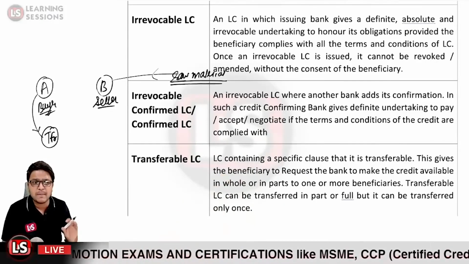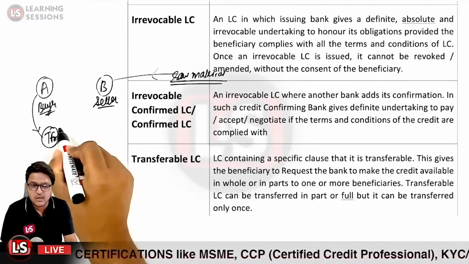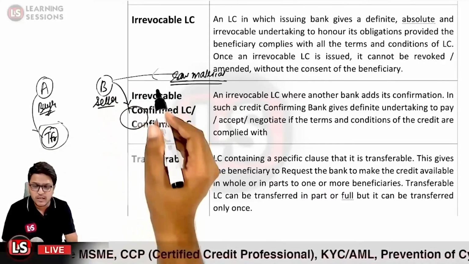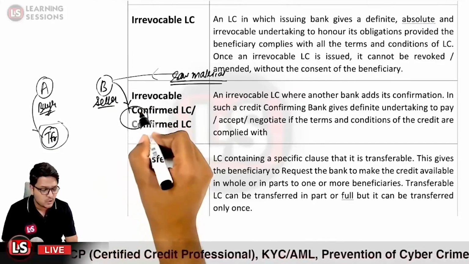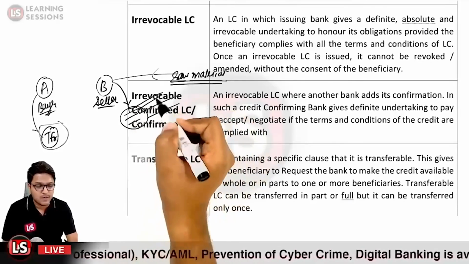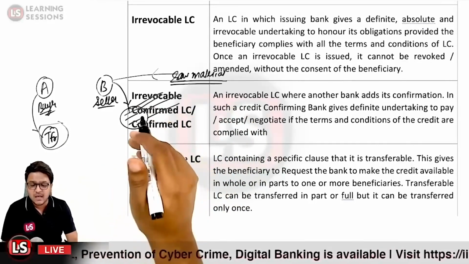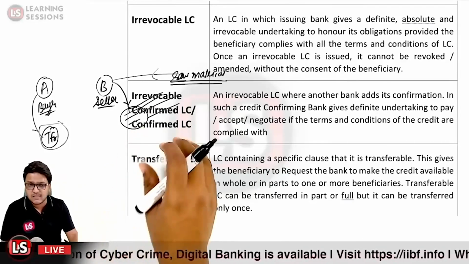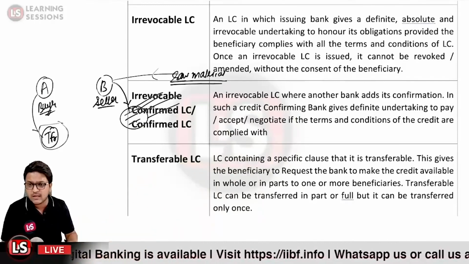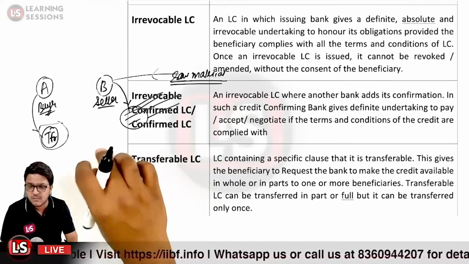So this gives the beneficiary the ability to request the bank to make a credit available. Based upon this transferable letter of credit, the beneficiary can request its own bank to issue credit so that the amount can be transferred to different beneficiaries, from whom it wants to procure the raw material. It may be the case that it has taken services from another vendor, so it needs to get credit on those particular terms, and that is possible under the transferable letter of credit.